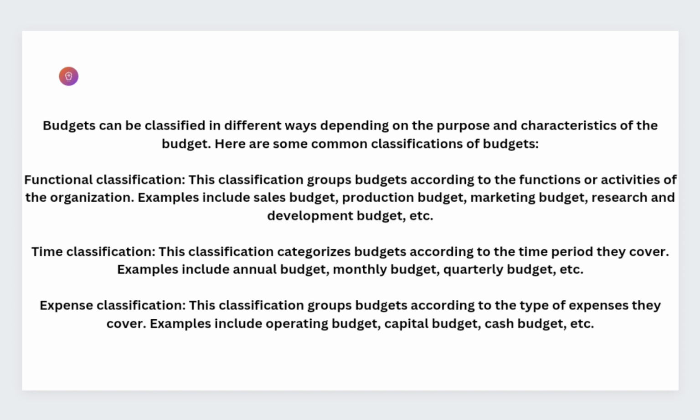The time classification categorizes budgets according to the time period they cover. Examples include annual budget, monthly budget, quarterly budget, etc. And the last one is expense classification. The classification groups budgets according to the types of expenses they cover. Examples include the operating budget, capital budget, cash budget, etc.